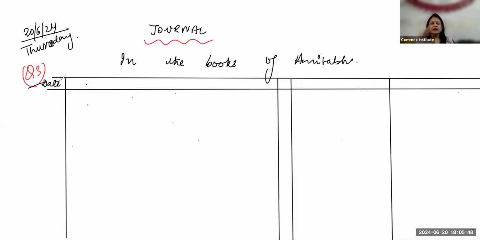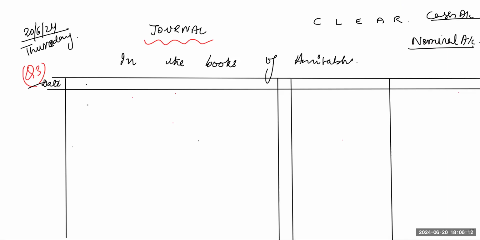So just go by the basic rules. Very few things which you have to remember. एक तो आपको clear वाला rule याद रखना है. ठीक है, और एक nominal, अगर हम traditional classification की बात करें, तो nominal accounts वाला rule याद रख लीजिए. Debit all expenses, credit all income, और एक cash की बात ध्यान रख लीजिए. Okay, cash or bank. So that will be sufficient.